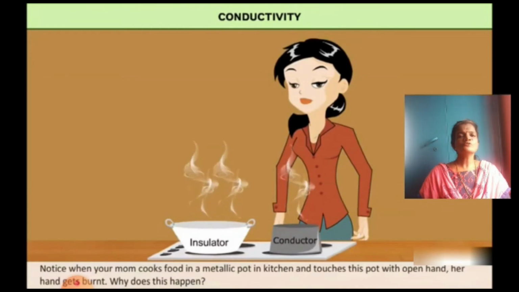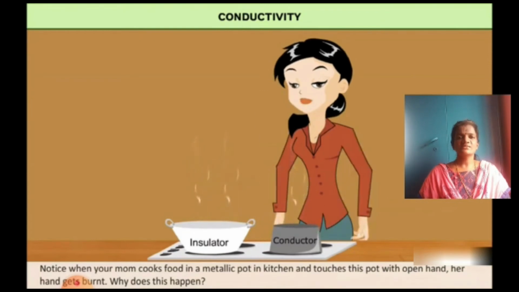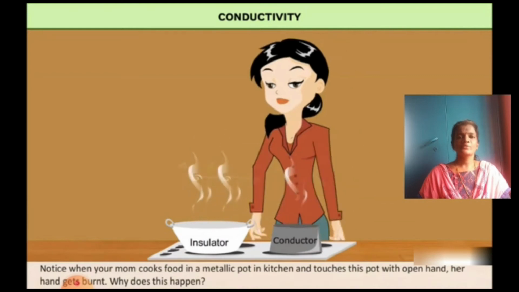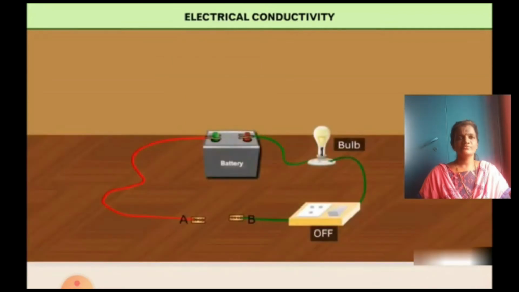Notice when your mom cooks food in a metallic pot in the kitchen, and when she touches this pot with open hand, her hand gets burnt. Why does this happen? This happened because metals are good conductors of heat. When you cook food in an insulated pot, no one gets injured.